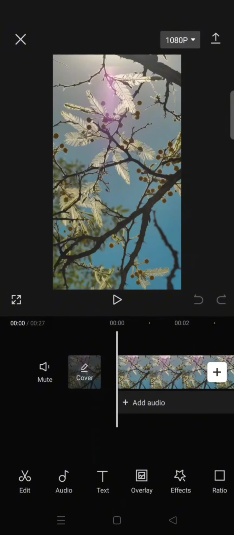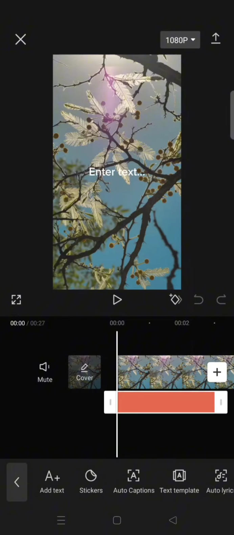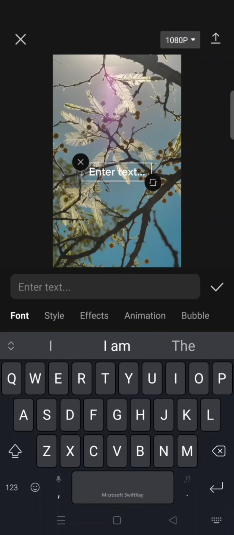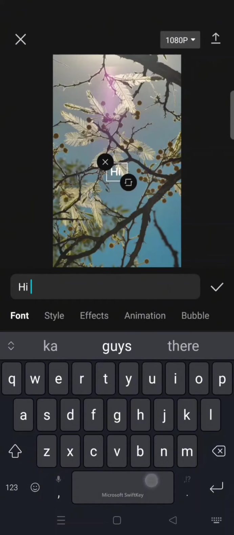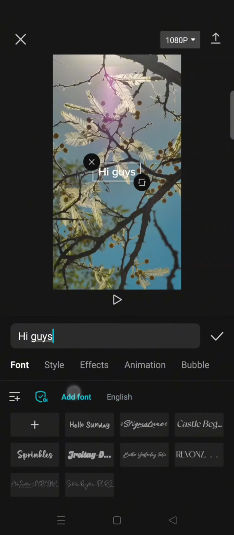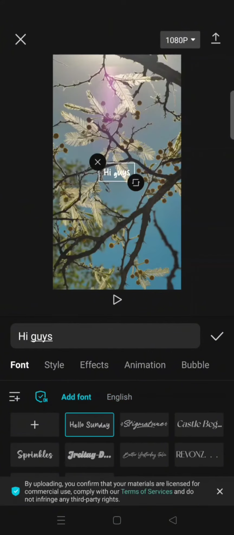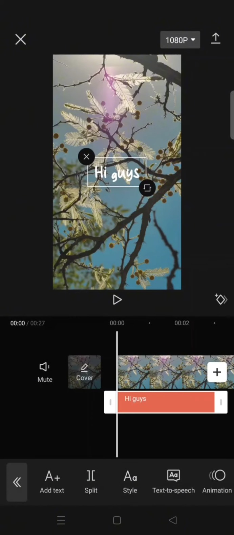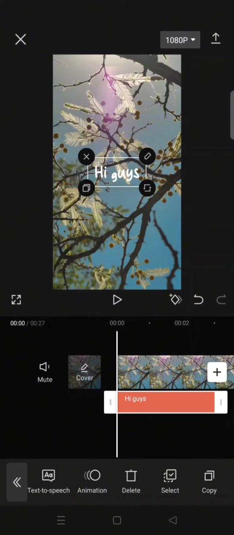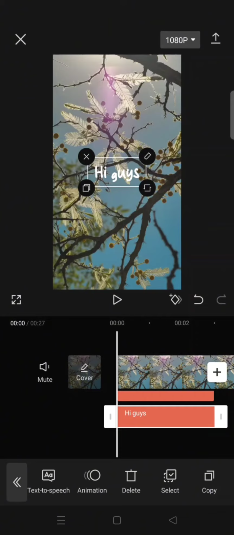On today's tutorial, I'm gonna show you how you can create classic typewriter text and sound effects to your videos in CapCut. So here, just add the clips and go to text, click on add text, and just write your text. Okay, you can choose your favorite font. I'm going to copy it to create the second text.